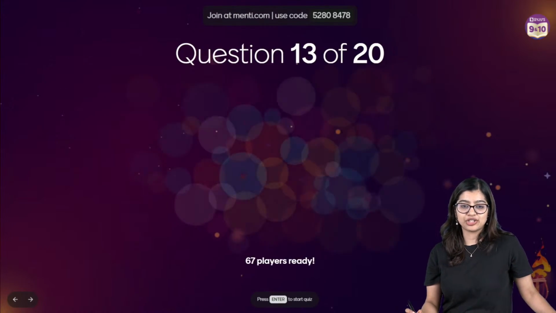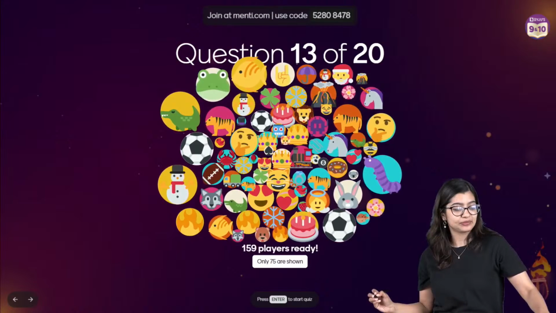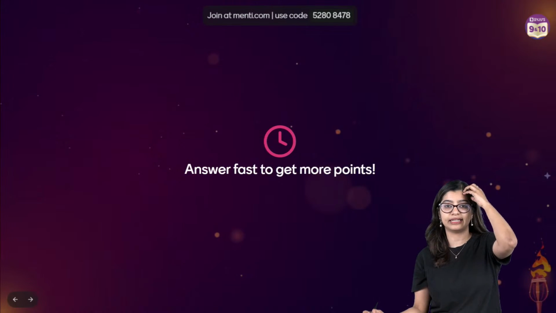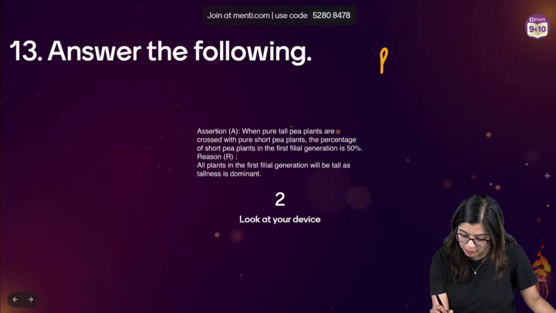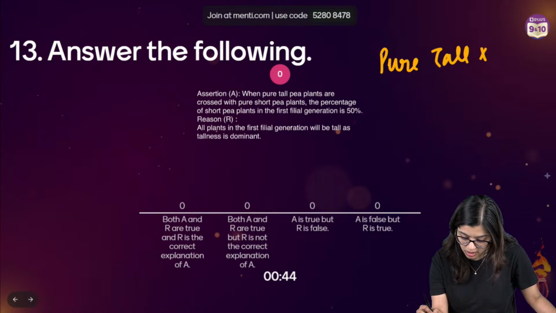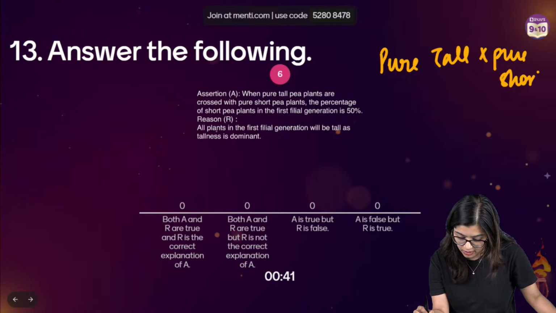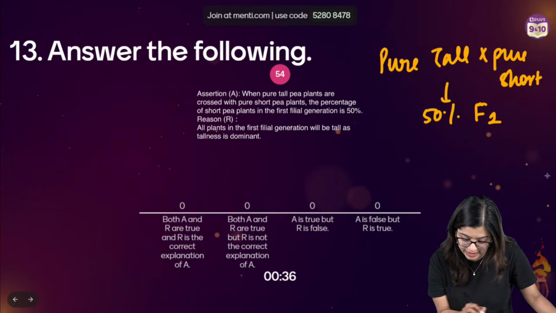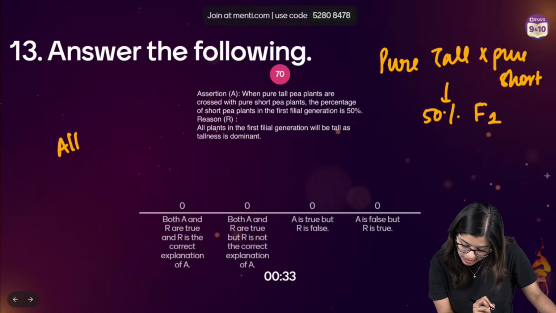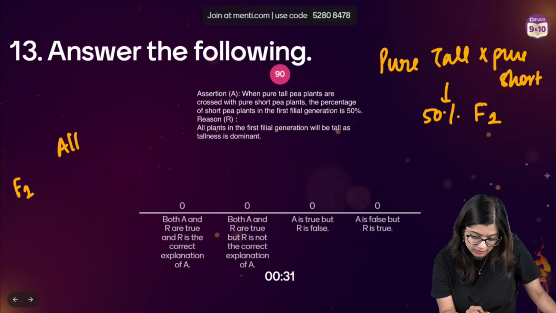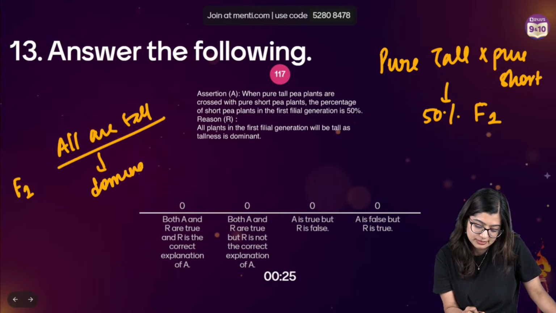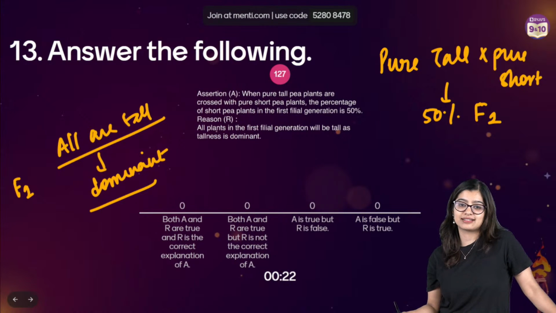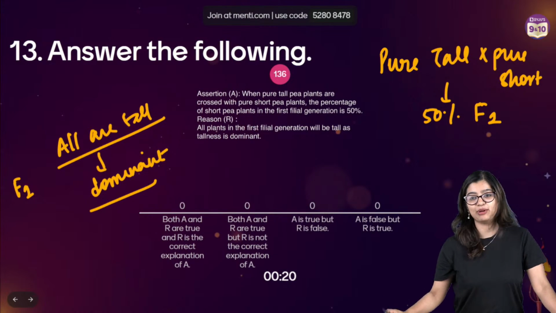Very good. Now shall we move on to question number 13? Question number 13, everybody, on our screens now. Assertion A says that when pure tall is crossed with pure short, you will get 50% in F1. The reason is that all plants in F1 are tall because it is dominant. Guys, you have to be able to get this.